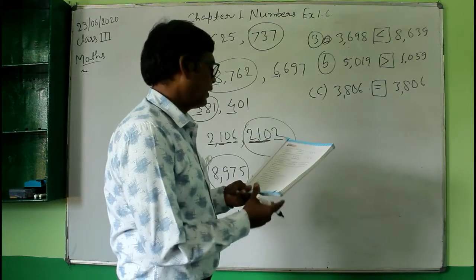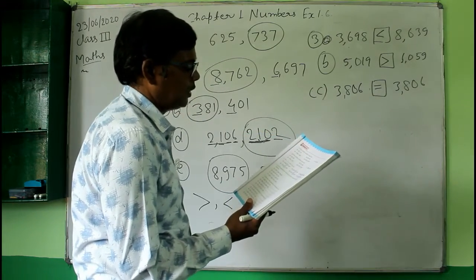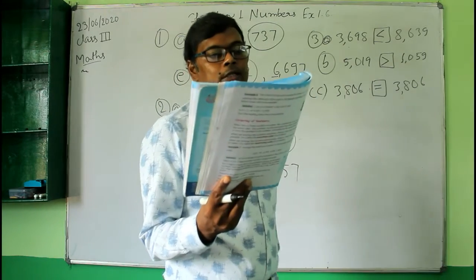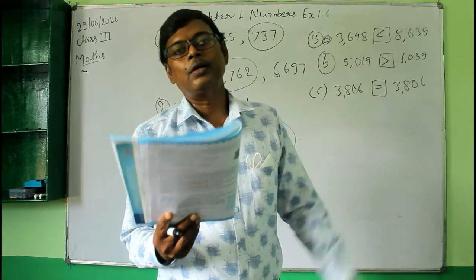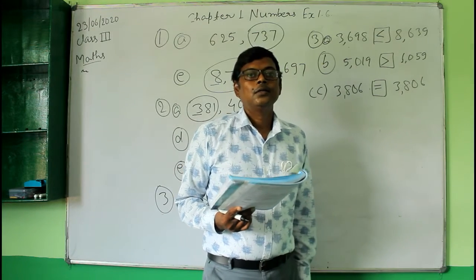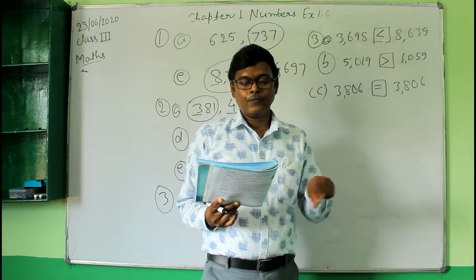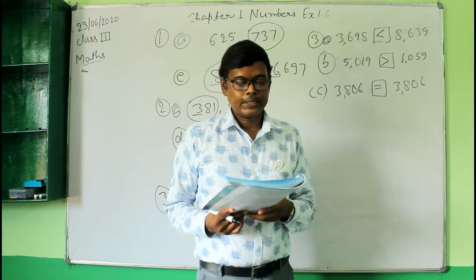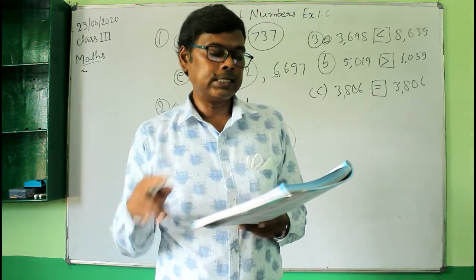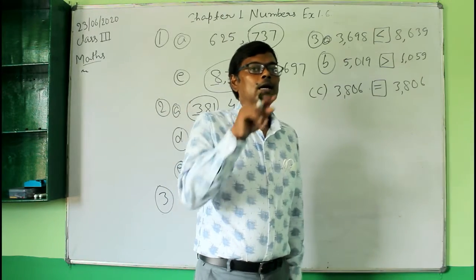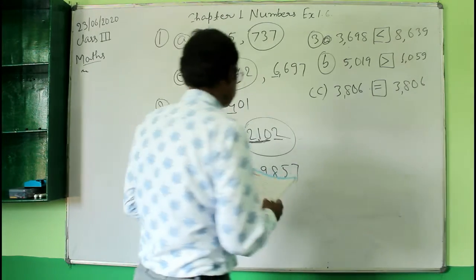Circle the greatest and underline the smallest number in each of the following. So here you are given 4 numbers. Out of these 4 numbers, you have to find the greatest number and the smallest number. You will circle the greatest number and underline the smallest number.